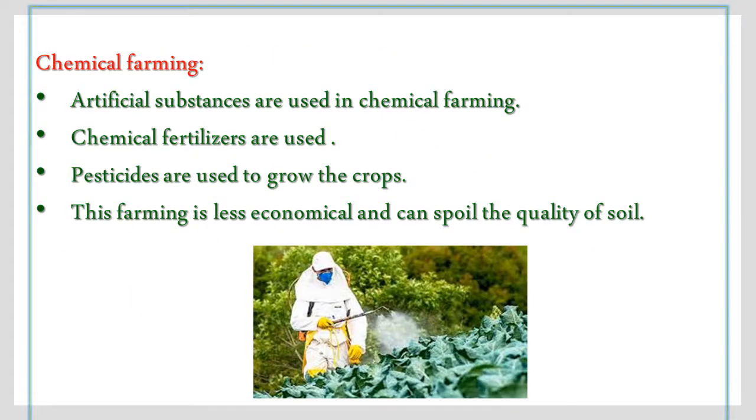Next one is chemical farming. Artificial substances are used in chemical farming. Chemical fertilizers are used. Pesticides are used to grow the crops. This farming is less economical and can spoil the quality of soil. Observe the below given picture. This is related to chemical farming.